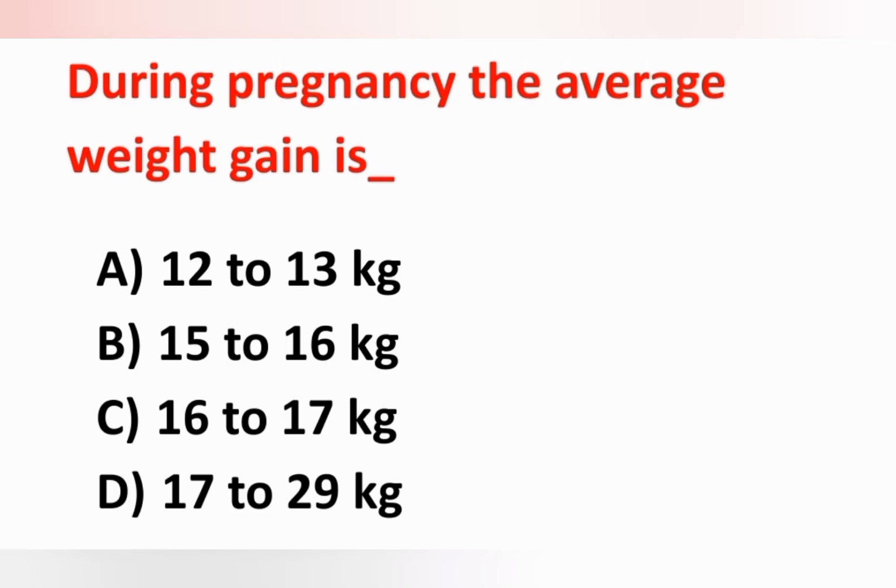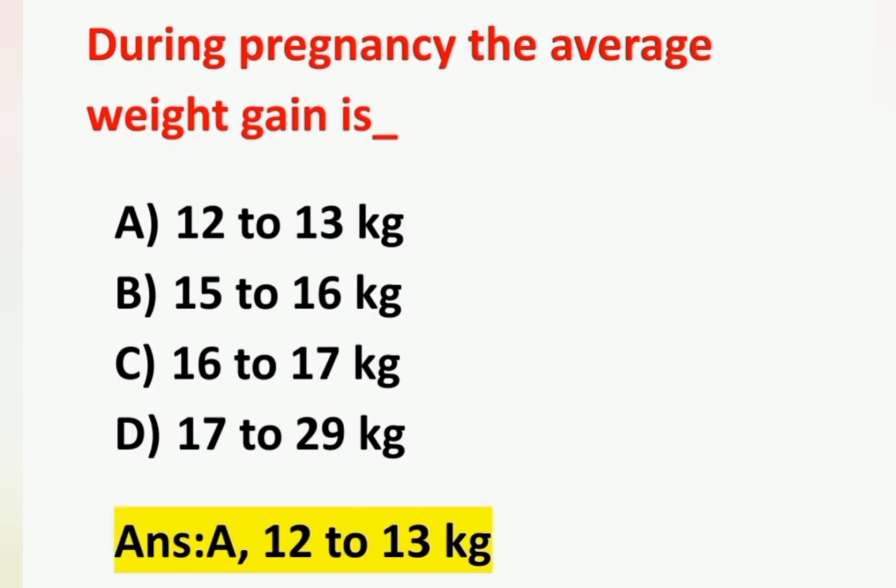Next question, during pregnancy the average weight gain is: option A 12 to 13 kg, option B 15 to 16 kg, option C 16 to 17 kg, option D 17 to 29 kg. Correct answer is 12 to 13 kg. Option A is the correct answer. Usually it is 11 to 12 kg, here 12 to 13 is there. That is the correct answer, option A.